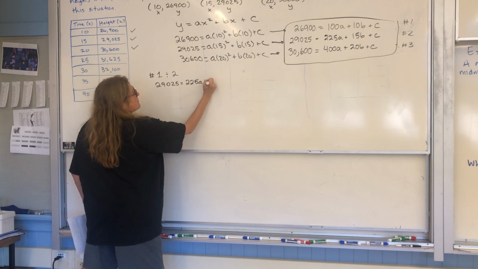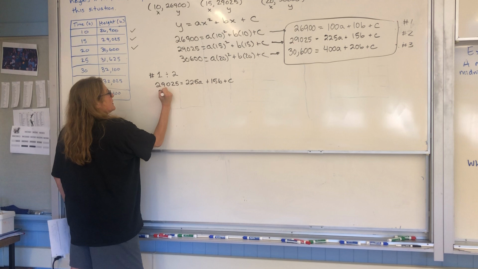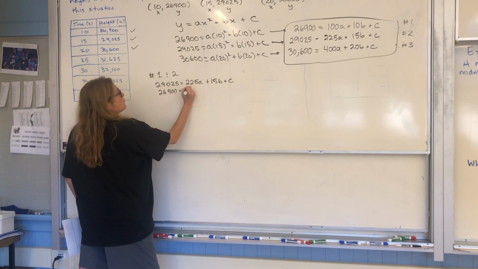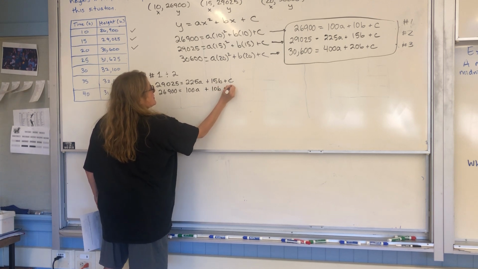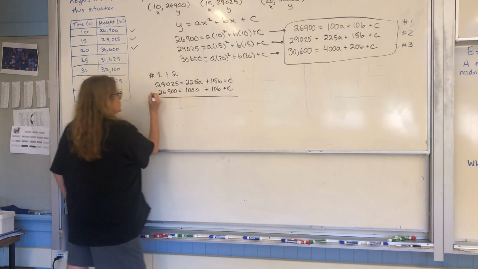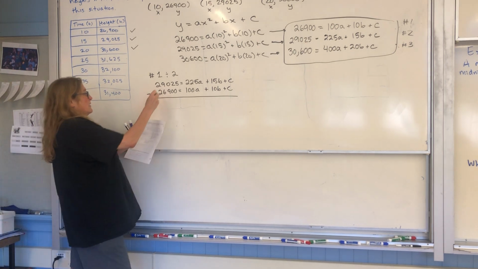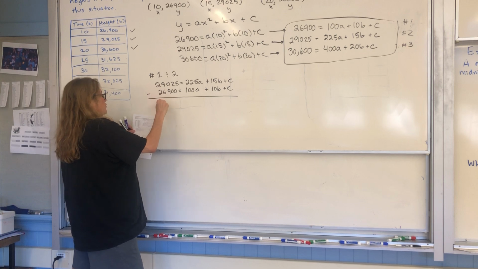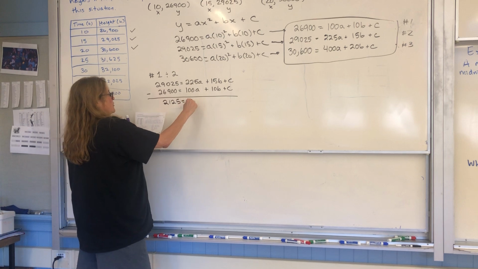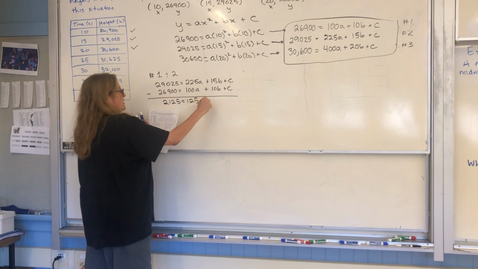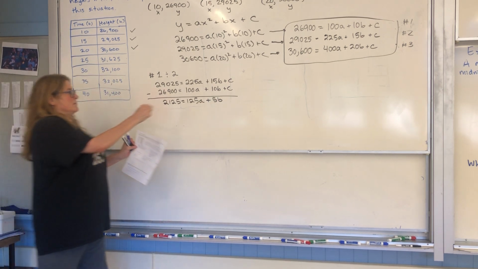And this is 26,900 equals 100A plus 10B plus C. So let's subtract the equations. And you're going to see if I do that, the C's are going to go away. So if I subtract these, I end up with 2125 equals 125A plus 5B. And the C's are out.